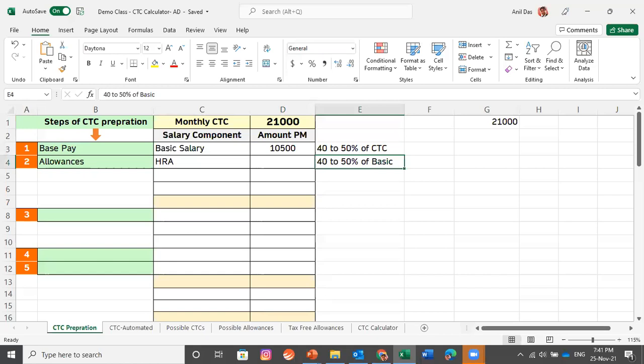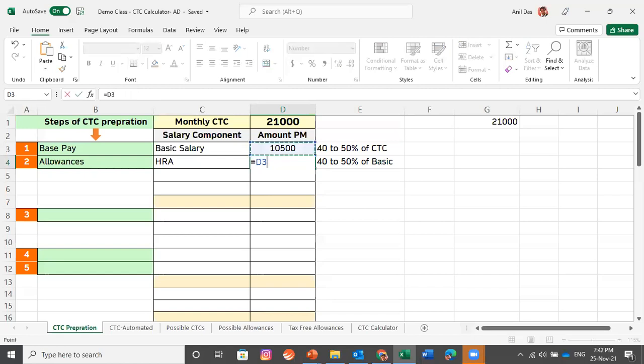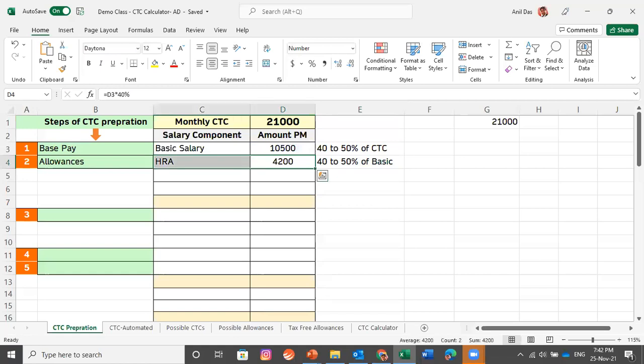Why is it kept as 40 to 50% of basic salary? This is decided from the income tax point of view. If you keep 40 or 50% of basic salary as HRA, that amount would be tax free. 40% is decided for employees staying in a non-metro city, and 50% for employees staying in a metro city. If the employee resides in a non-metro city, you keep 40% as HRA, and the employee gets this money tax free. There would be no income tax on this.